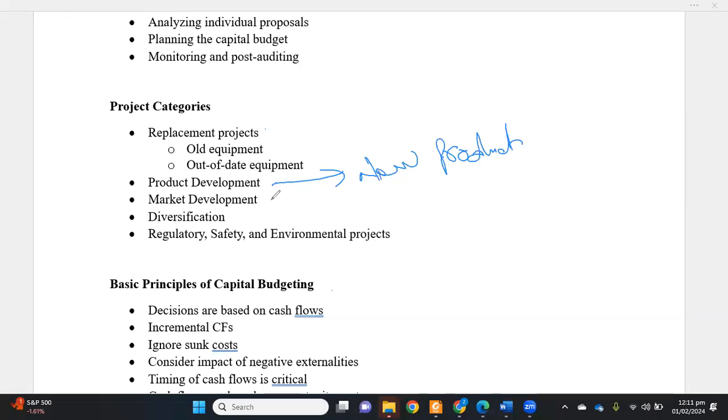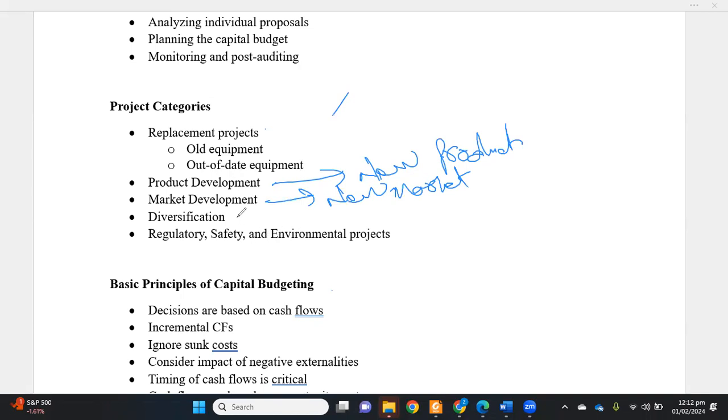And then in market development, we also want to explore a new market with the same products. Let's say we explore a new market which we have not tapped yet, in order to get more and more customers and clients from these markets and increase our revenue. So this example is of market development.